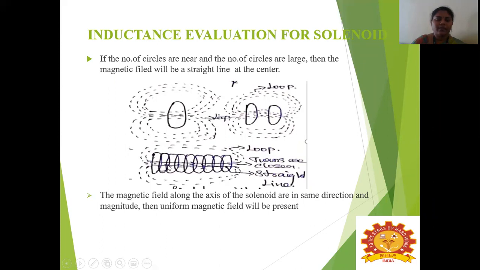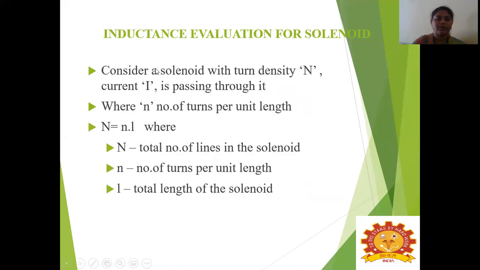So if there are n number of circles and the circle size is larger and they are placed very near to each other, then the current flow will be in a straight line, and once it comes out of the final loop, it will again diverge. So the turns are closer here, and hence the field will be in a straight line. That is explained in this diagram. The magnetic field along the axis of the solenoid will be in the same direction and magnitude, and then a uniform magnetic field will be present. Otherwise, it will not be uniform. Only if it is a uniform magnetic field can we calculate the inductance. Otherwise, we cannot calculate the value of the inductance.